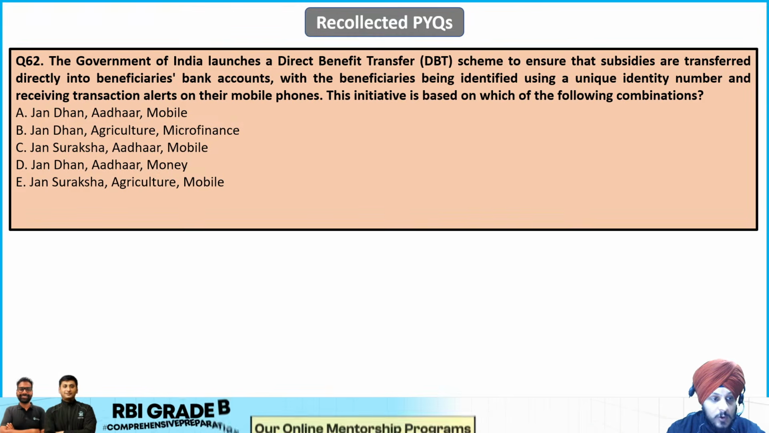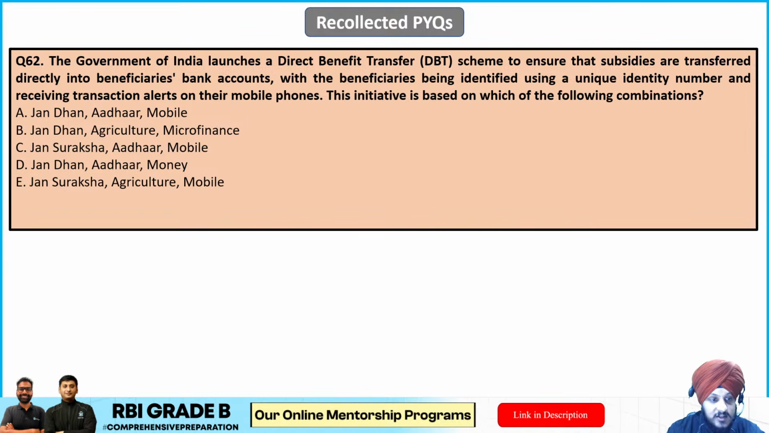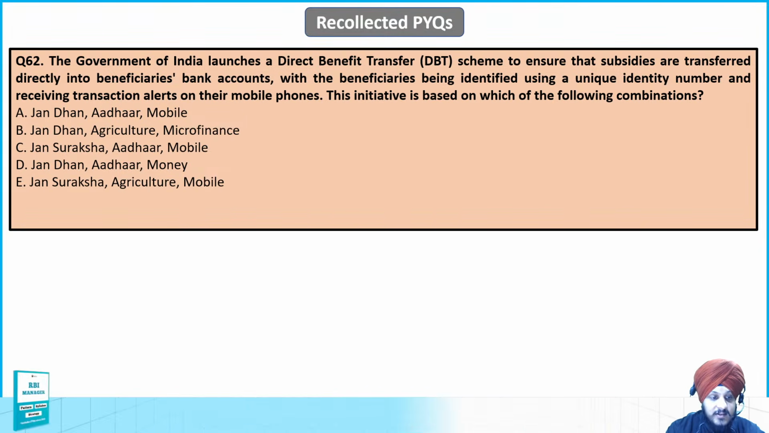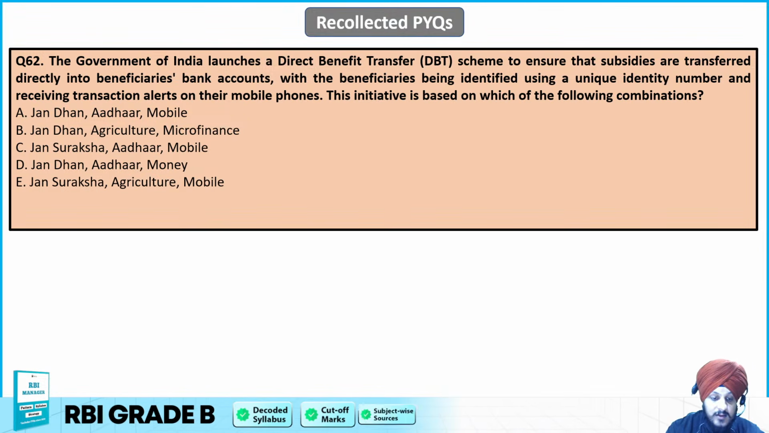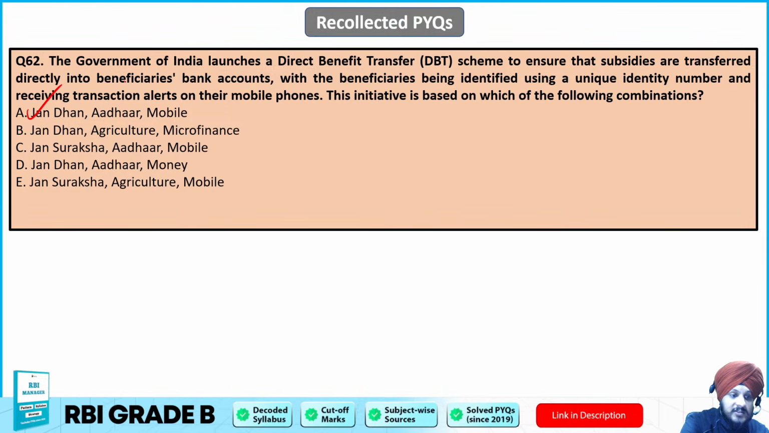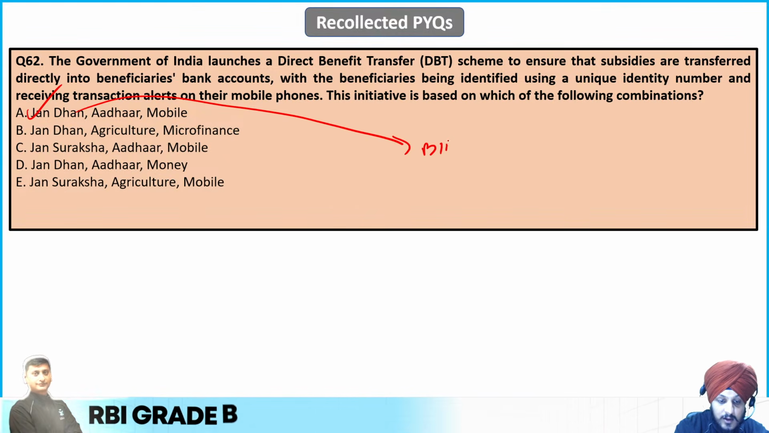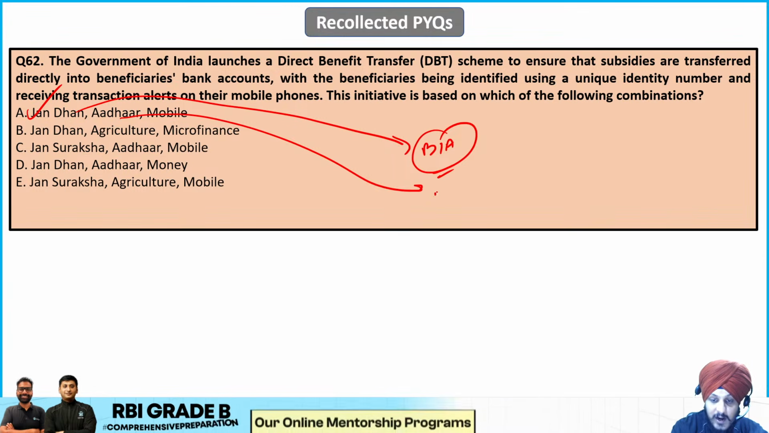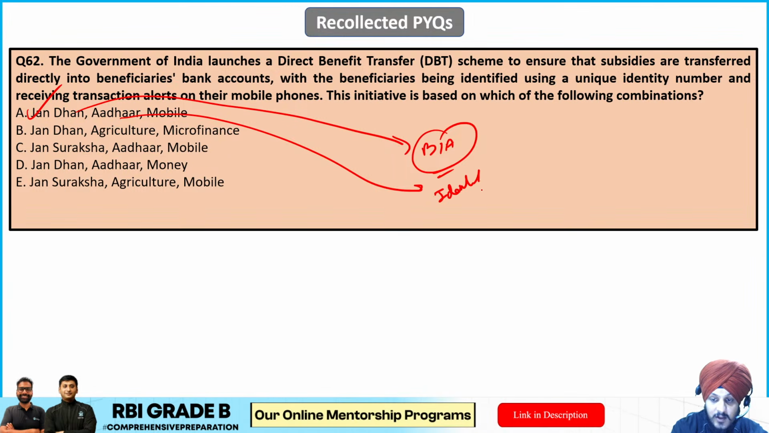So JAM includes what? Jandan Aadhaar Mobile, Jandan Agriculture Microfinance, Jan Suraksha Aadhaar Mobile. Then Jan Suraksha, Jandan Aadhaar Money and Jan Suraksha Agriculture Mobile. So we know that the correct answer is of course the A1, which is Jandan Aadhaar Mobile, where Jandan basically means the bank accounts are used to receive the subsidies directly. Aadhaar basically means the Aadhaar card because it is used to identify the beneficiaries, right?